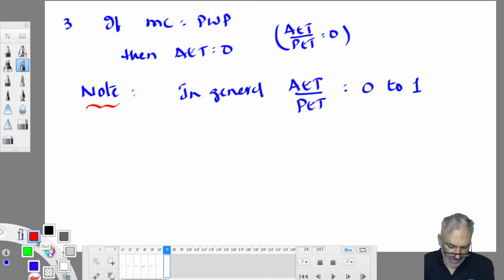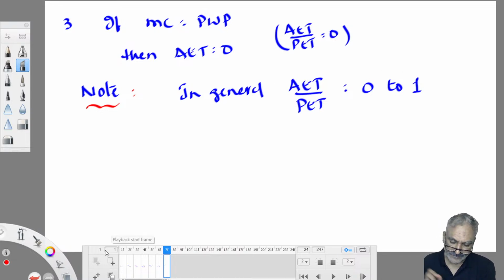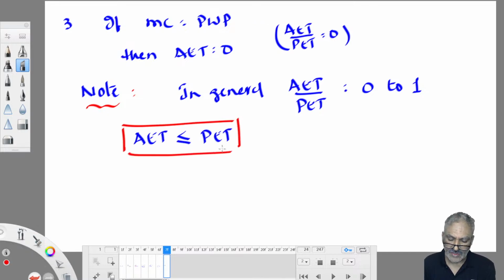So if you know the PET value, multiply it with this ratio, then you can find out AET. AET is equal to PET times that fraction value. So in general, AET is always less than or equal to PET. It can't be more than PET. Okay? That's the point which you need to remember. Or PET is always greater than or equal to AET, that we also can write. Okay? That's all. This is one thing.